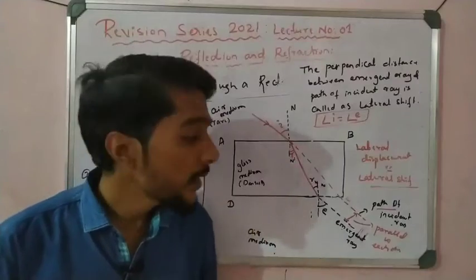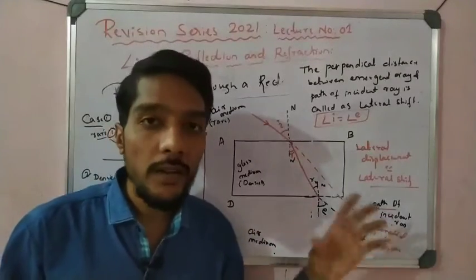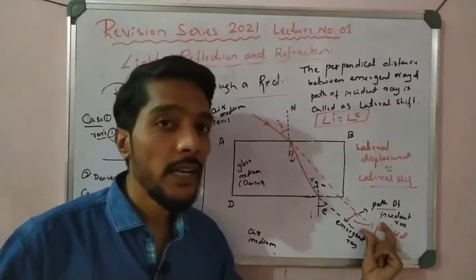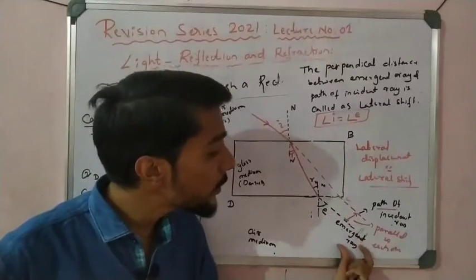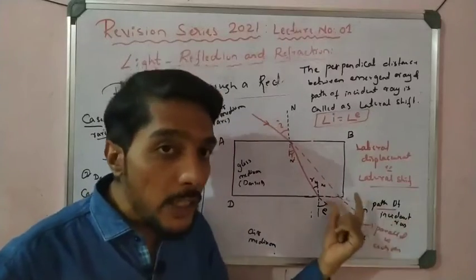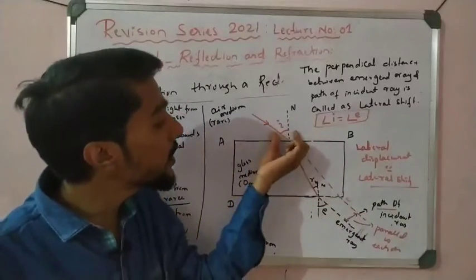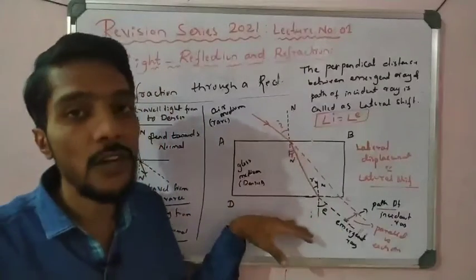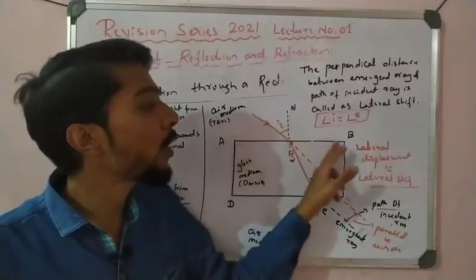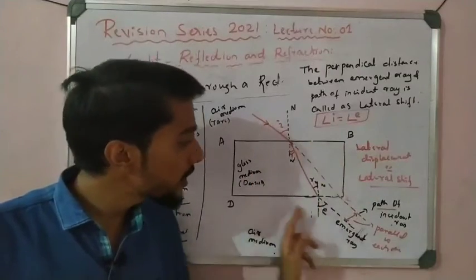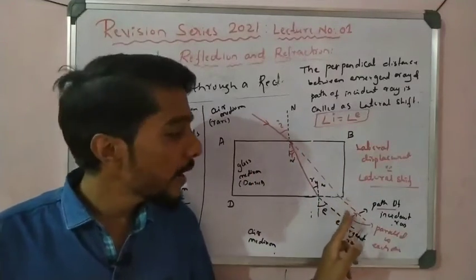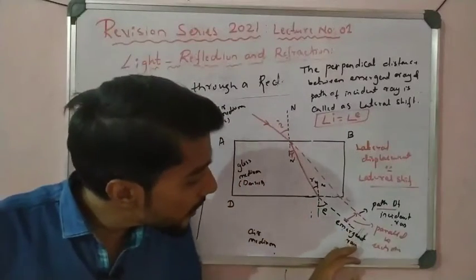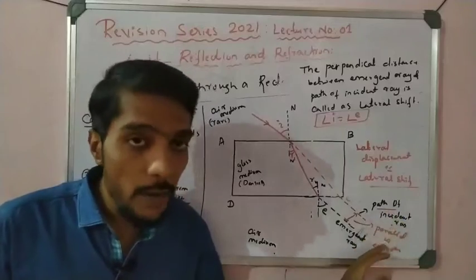So an exam question asks why the emergent ray is parallel to the incident ray. Why is the emergent ray parallel to the path of the incident ray? It is because the angle of incidence and the angle of emergence are equal, but they are opposite in surface. Incident is present on the AB surface, emerging is present on the DC surface. Because of that, they are parallel to each other, right?